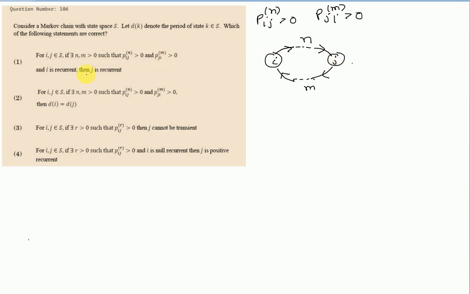Now let us move to the property of recurrence. When should a particular state i be called recurrent? If we have any state i, it may have some entrances. I am not saying that it only has two entrances.